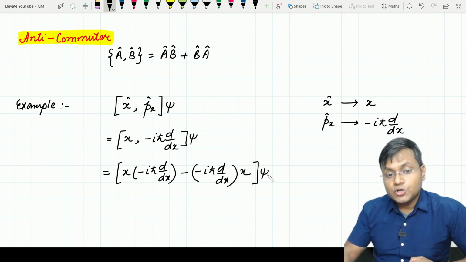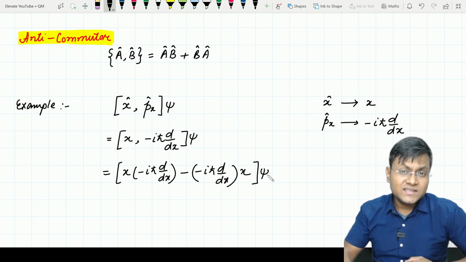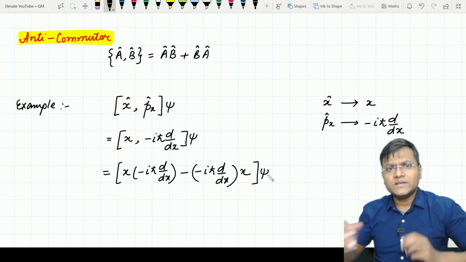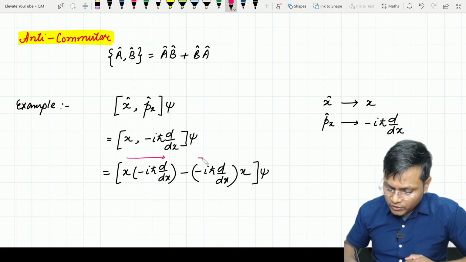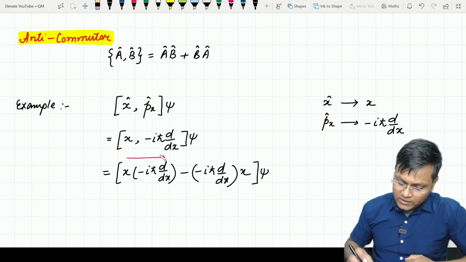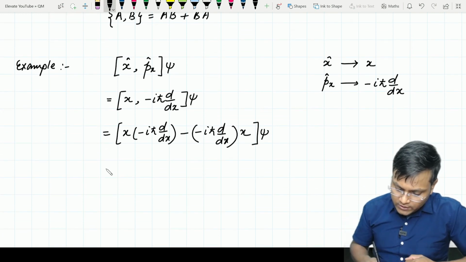Now यहाँ पे जो order है ना ऑपरेटर्स का वो बहुत इंपॉर्टेंट है, because as we are seeing that AB is not necessarily equal to BA, इसलिए हम ऑर्डर्स को ऐसे अपनी मर्जी से इंटरचेंज नहीं कर सकते. So you have to keep in mind how the ordering of these operators is done and you have to maintain consistency in that aspect. तो इसको अगर हम सॉल्व करेंगे तो what do we get?